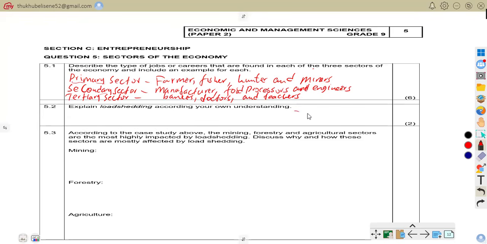We can say load shedding is the controlled or deliberate power cuts of specific areas or customers for a certain period of time.